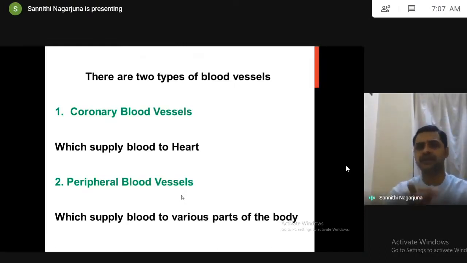From the name itself, you can understand: coronary blood vessels means the blood vessels which supply blood to the heart. Peripheral blood vessels means the blood vessels which supply blood to various parts of the body. Am I right? The blood vessels which transport blood to the heart are called coronary blood vessels. The blood vessels which supply blood to various parts of the body are called peripheral blood vessels.